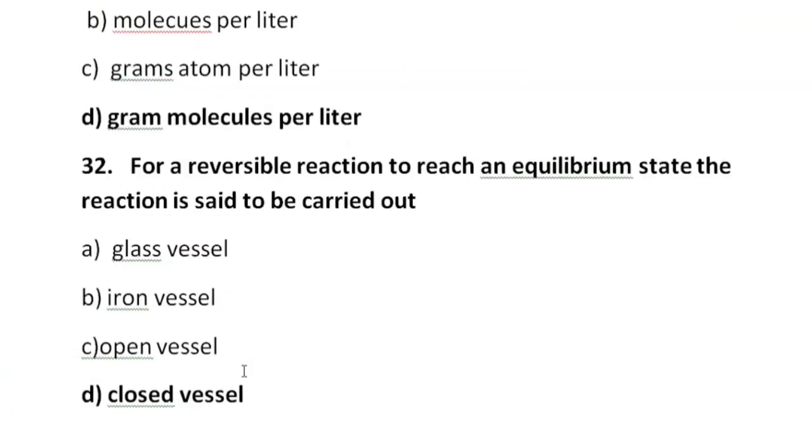Next MCQ is: for a reversible reaction to reach an equilibrium state, the reaction is said to be carried out in A. Glass vessel, B. Iron vessel, C. Open vessel, D. Closed vessel. D option is correct, that equilibrium reactions are carried out in closed vessel.